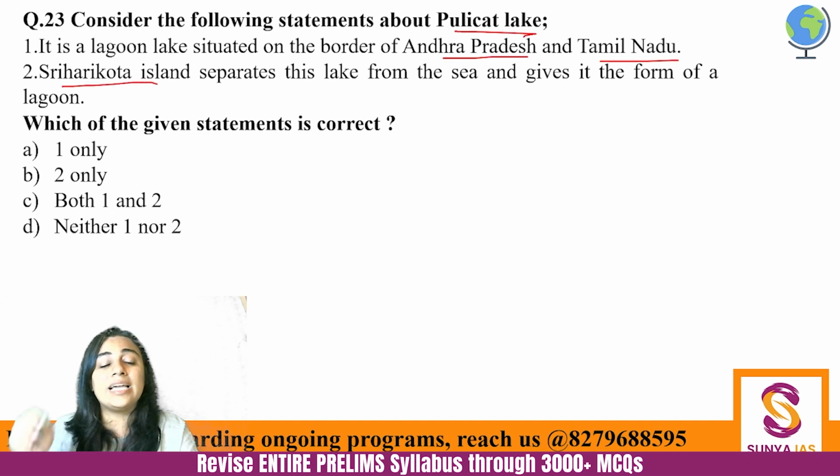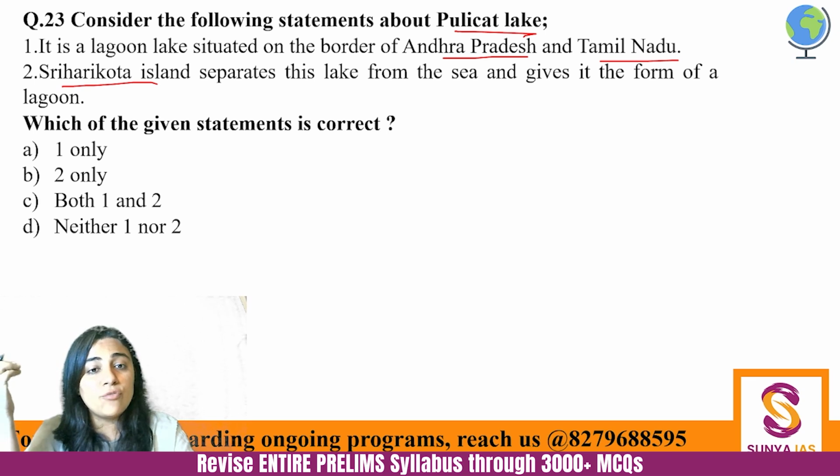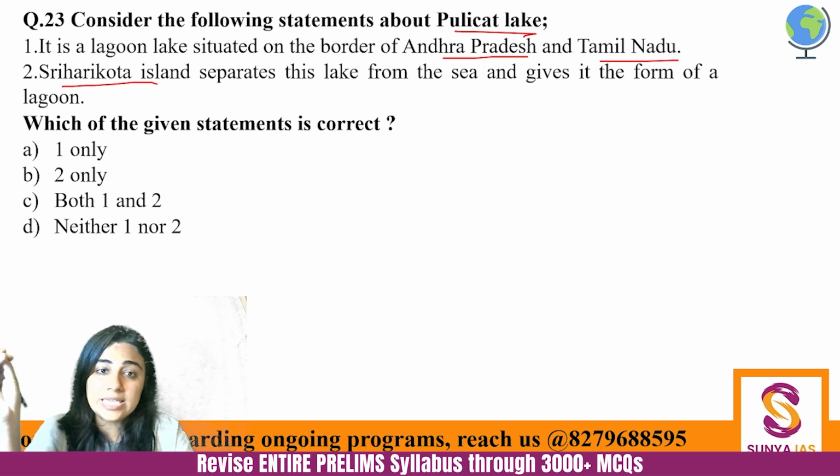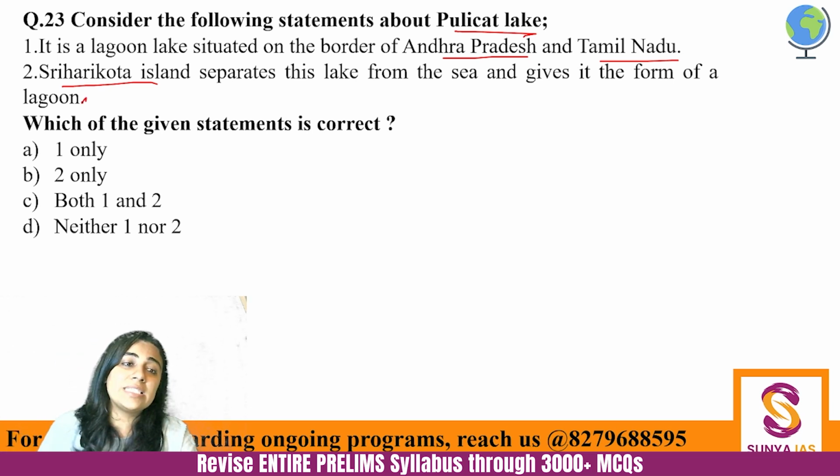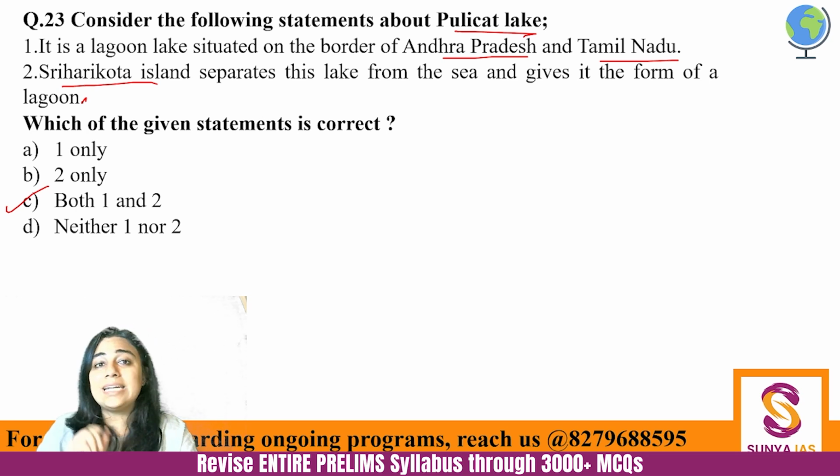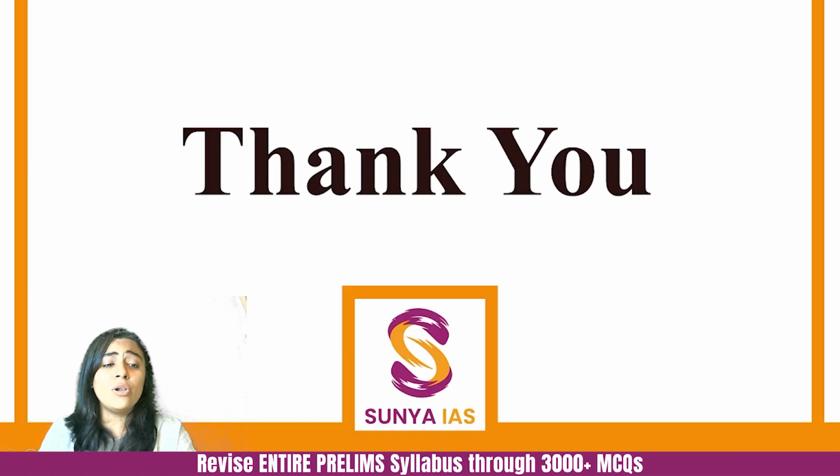The Sriharikota Island, which ISRO uses for its launches, is the one separating the lake from the sea. So, very important. C is the answer. Pulicat Lake was never a part of the Montreux Record. It was Chilika Lake which was a part of the Montreux Record. So don't forget this.